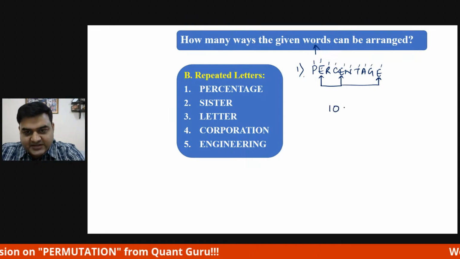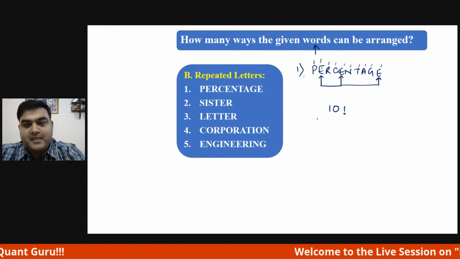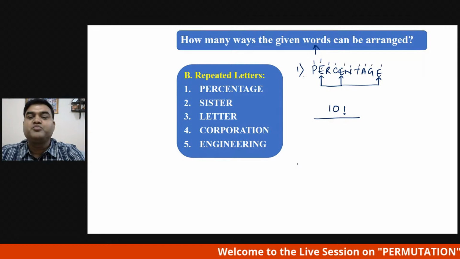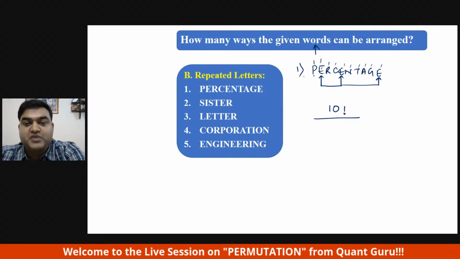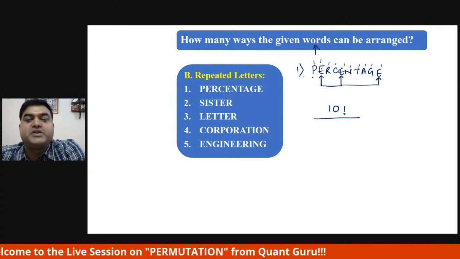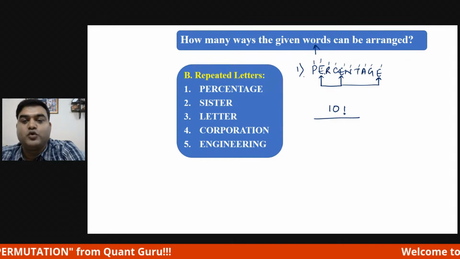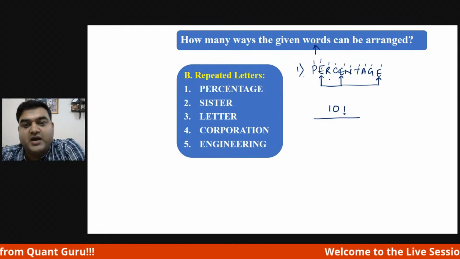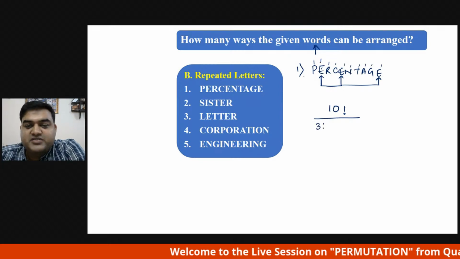First 10 factorial, as we have done for non-repeated, but divided by how many times the letters are being repeated. P is repeated 0 times, meaning once only, so leave it. E is repeated 1, 2, 3 times, so divided by 3 factorial.